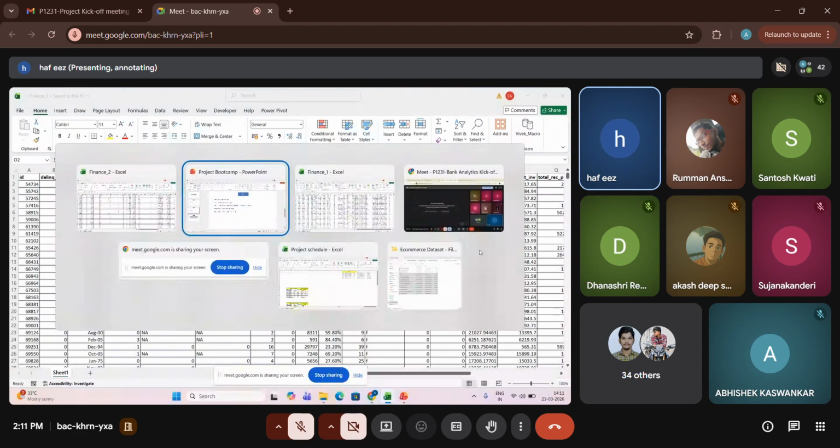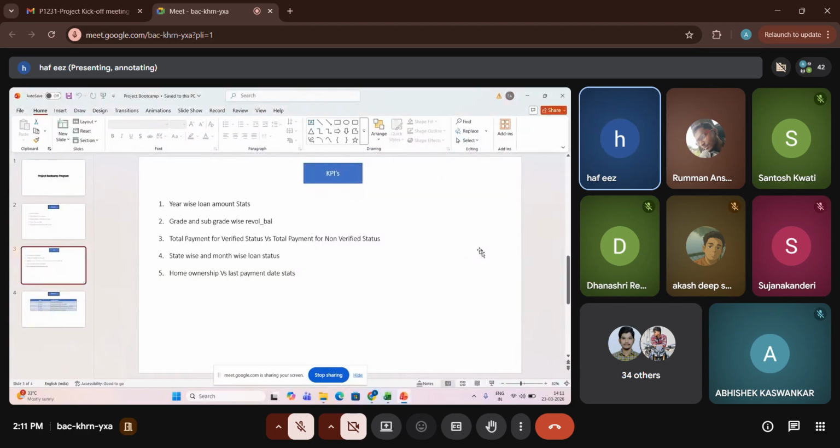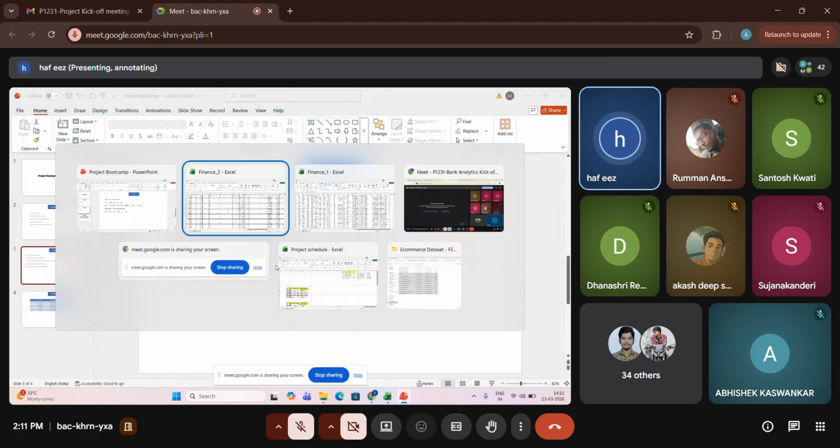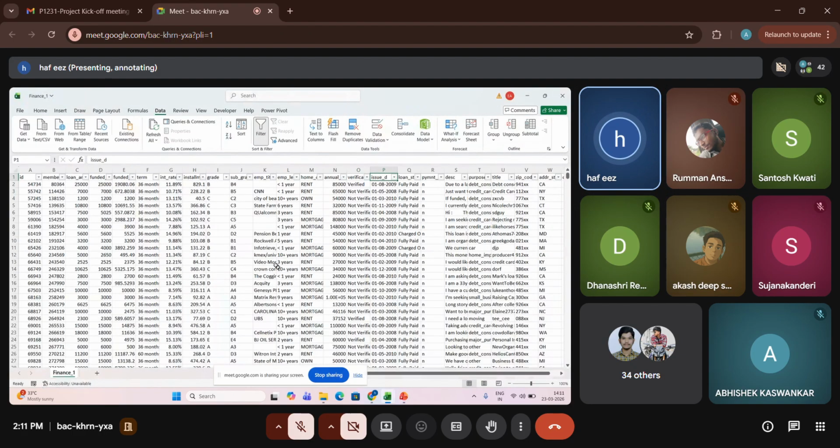Clear? Got it. And the fourth requirement is state-wise, month-wise loan status. Here in Finance 1, we have different states. State-wise, we have month in the issue date.